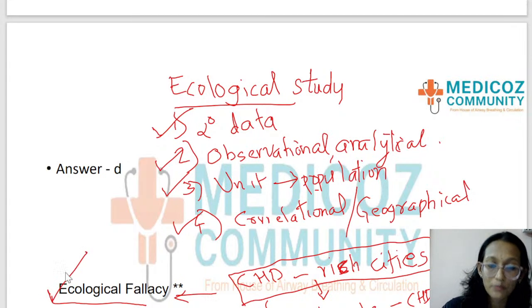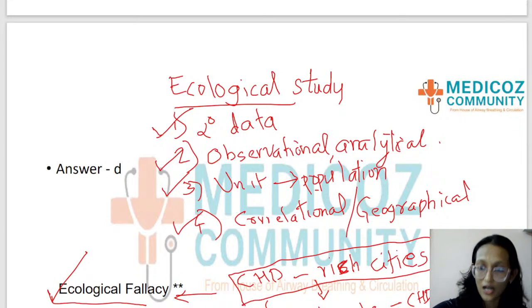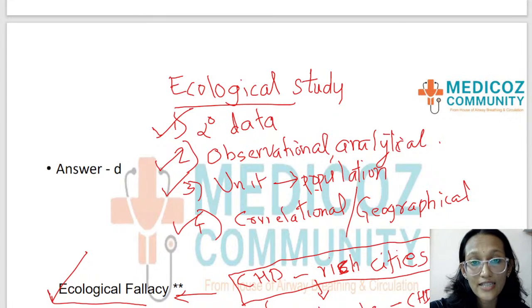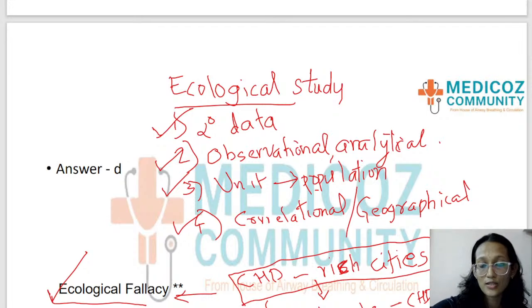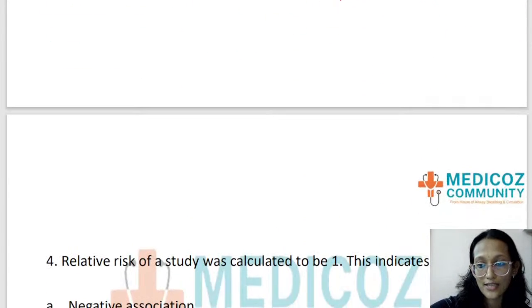Students, I hope you are with me. I hope you are understanding what an ecological study is and what ecological fallacy is. This concept of ecological study can keep coming for exam. So the answer here was answer D, ecological study, where they derived their data from the records. That was a clue that we had. So it was secondary data and hence ecological study.